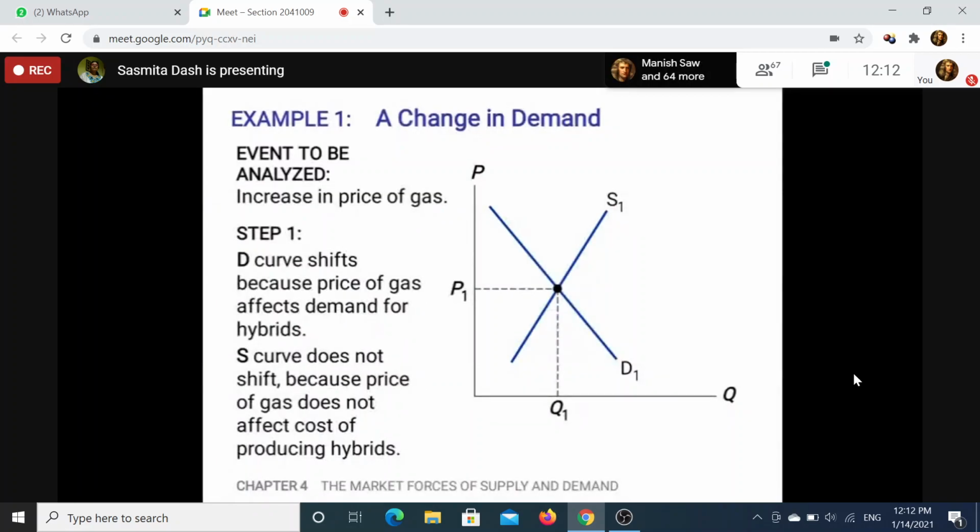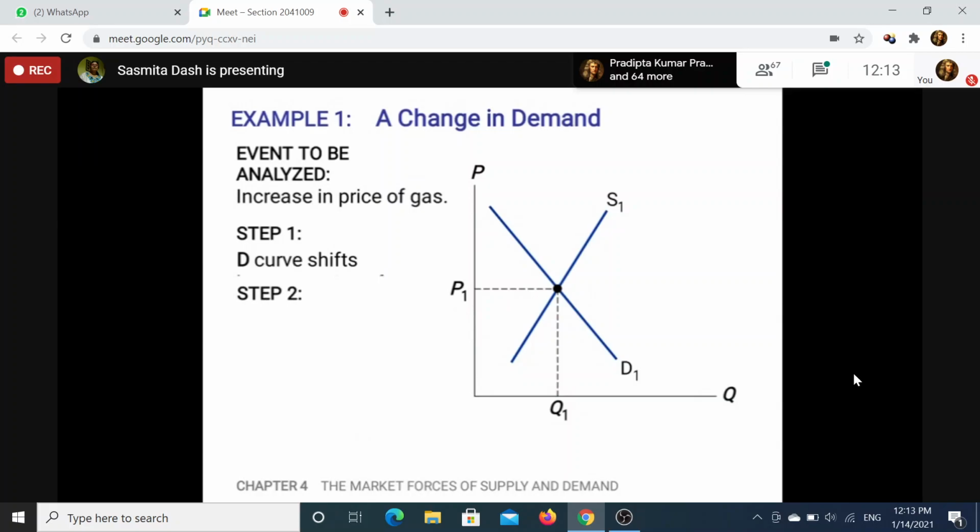In this case, supply is not affected, because when the price of gasoline increases, the quantity demanded of the normal car will decrease, so the demand for the hybrid car will increase. The demand curve will shift towards the right.